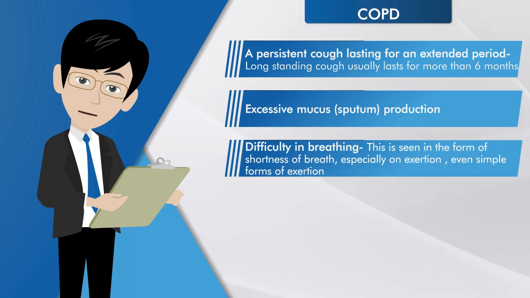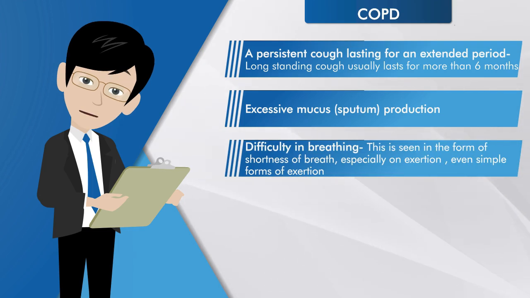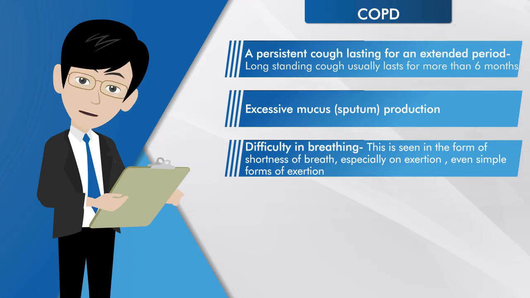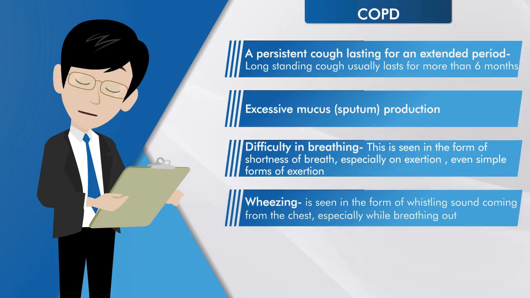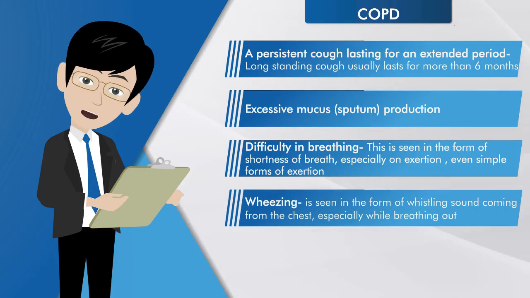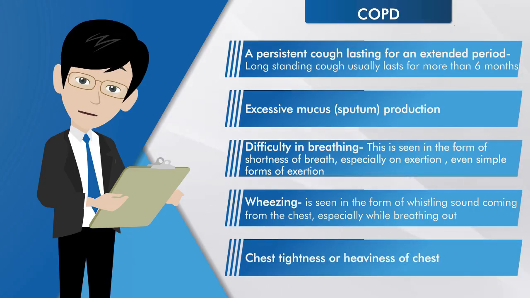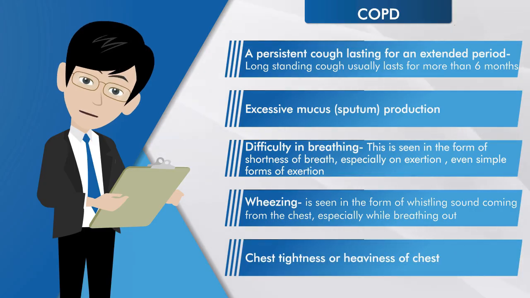Difficulty in breathing. This is seen in the form of shortness of breath, especially on exertion, even simple forms of exertion. Wheezing is seen in the form of whistling sound coming from the chest, especially while breathing out. And chest tightness or heaviness of chest.